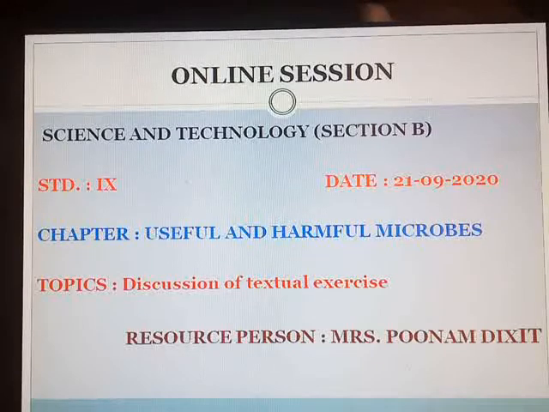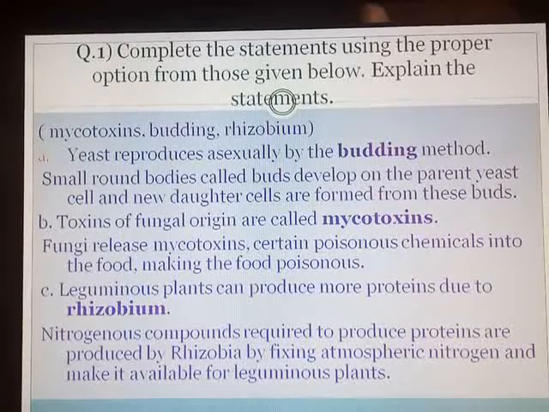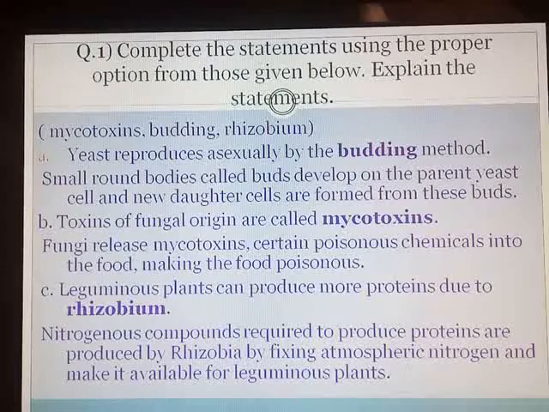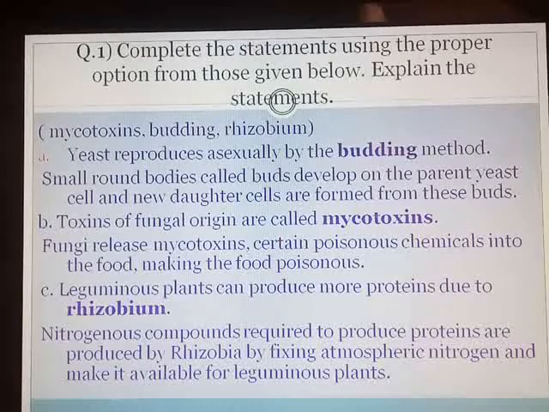We begin with question number 1. Complete the statements using the proper option from those given below. Explain the statements. Now here, it is not only fill in the blanks or complete the statement by jotting the correct answer, but whatever answer you have mentioned, you have to give proper explanation for that selected answer.